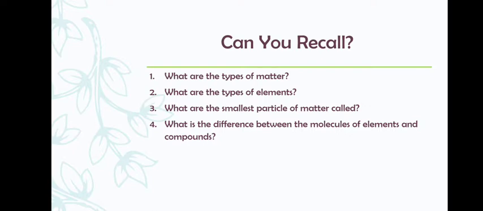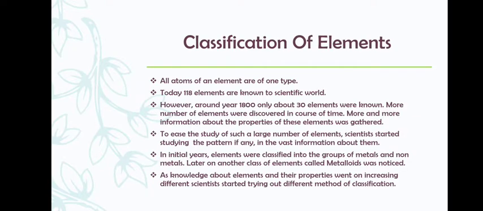Right? Now we are going to start with how the classification started taking place. Correct? And how we ultimately led ourselves to the periodic table, modern periodic table we have today. So let us start with how we initially started classifying the elements. Now, all the atoms of an element are of one type. For example, gold will have same atoms. Hydrogen will have same atoms. Correct? Now, today 118 elements are known to the world.